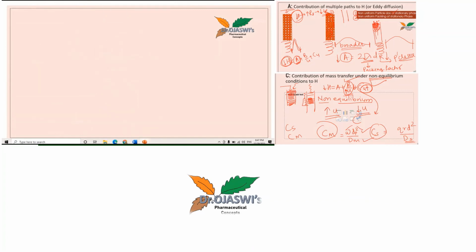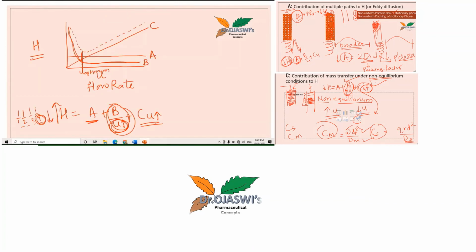As per this Van Deemter equation, which is H = A + B/u + Cu, what is our aim here? Our aim is to find good resolution in lesser retention time or lesser analysis time, and that can be achieved by keeping this H value least, that is HETP.